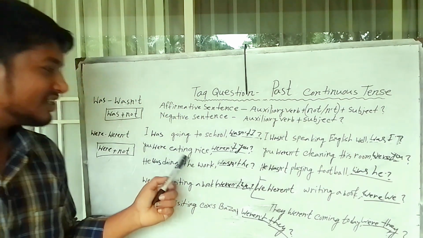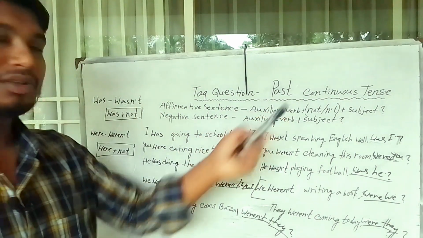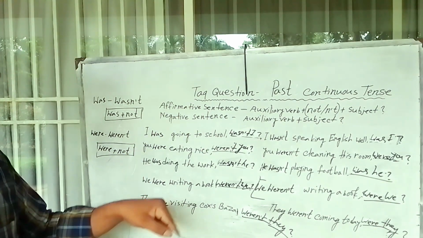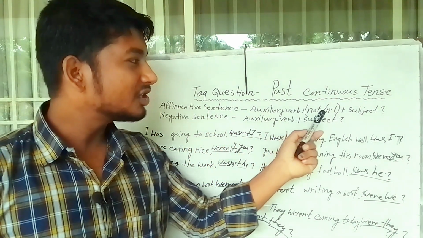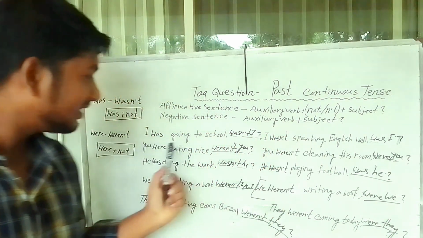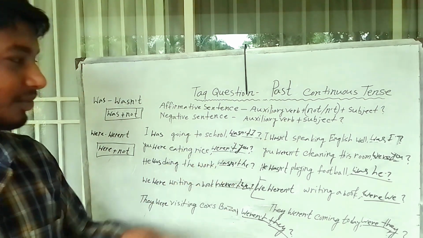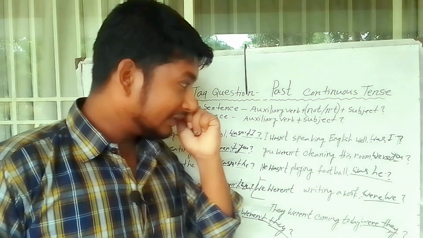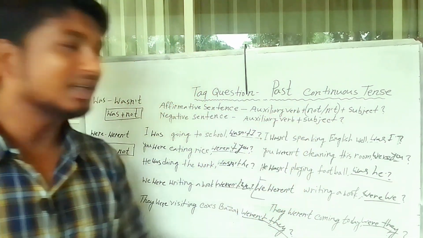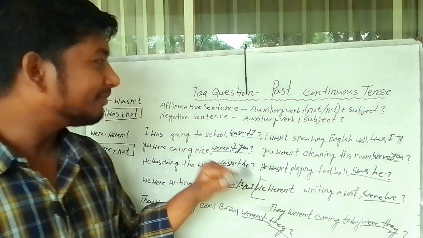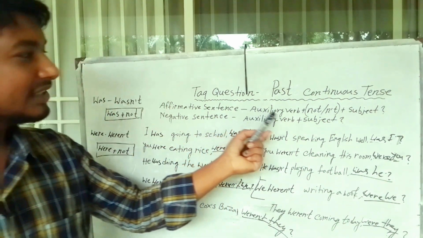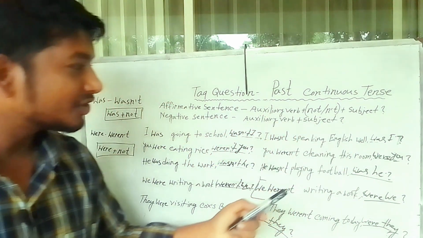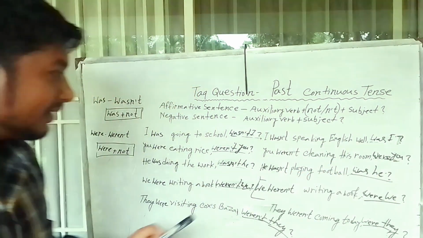You were eating rice. This sentence is past continuous tense plus affirmative sentence. The tag question is auxiliary verb plus not plus subject. This tag question is weren't you. You weren't cleaning this room. This sentence is past continuous tense plus negative sentence, so auxiliary verb plus subject. This tag question is were you.